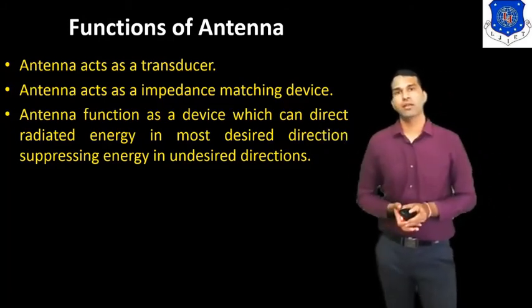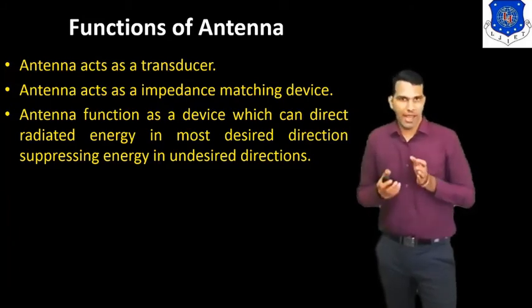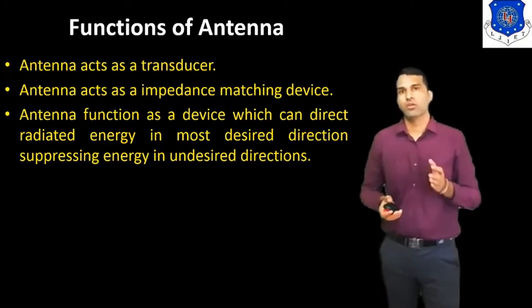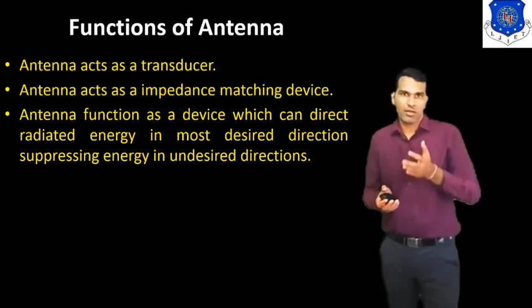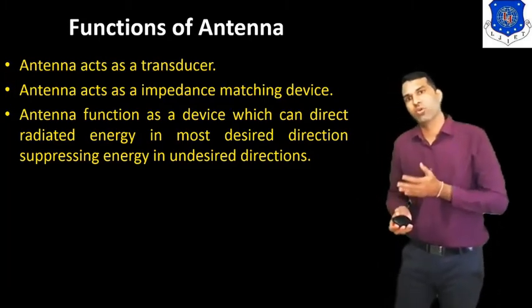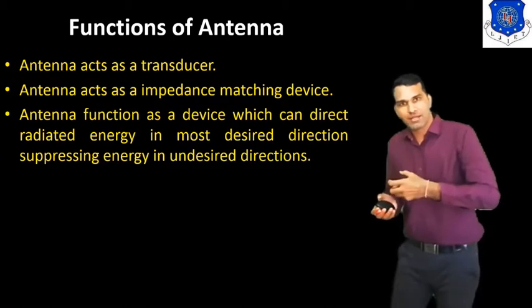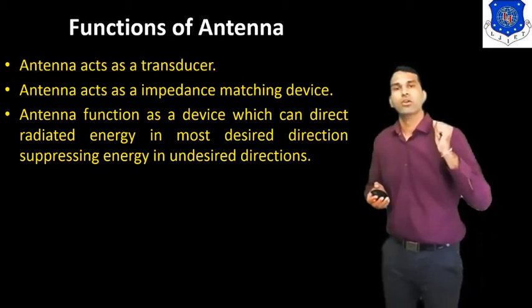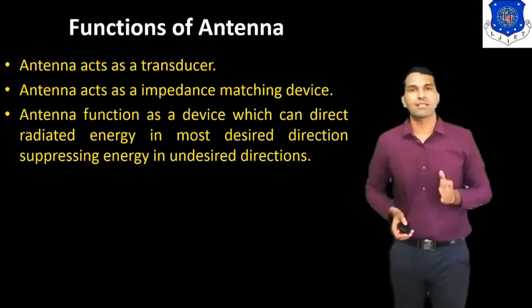We know that the Yagi-Uda antenna radiates its energy in one particular direction, because the last element used in the Yagi-Uda antenna is known as a reflector. That reflector reflects the energy in one particular desired direction. So that's why it is known as a directional antenna.